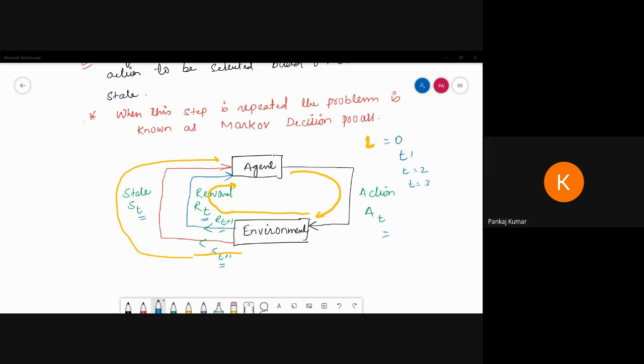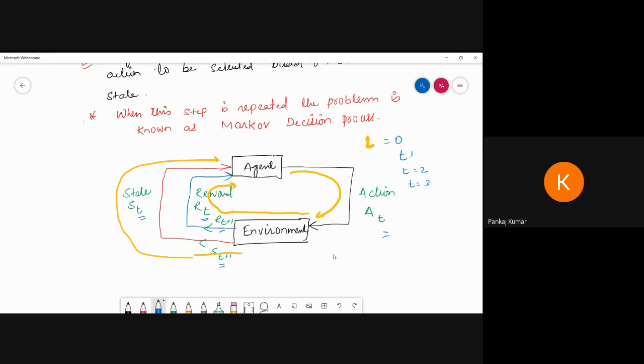So can anyone give me the difference between supervised learning, unsupervised learning, and reinforcement learning? What is the difference between the three? Okay, please reply to me.